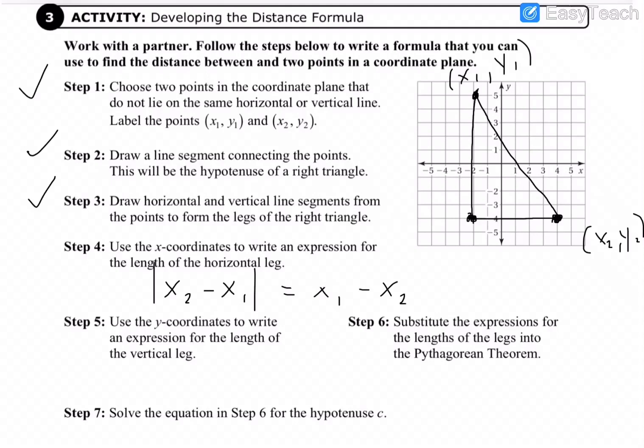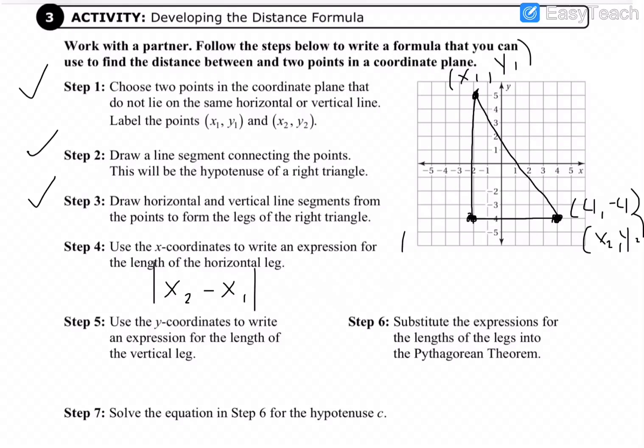So I'm going to erase this one because that's not actually how it is in the formula, even though it wouldn't have mattered, but technically this is what the formula says. It's that the absolute value of x2 minus x1. And again, the reason they say absolute value, because if I look at my example here, this point here is 4, negative 4.